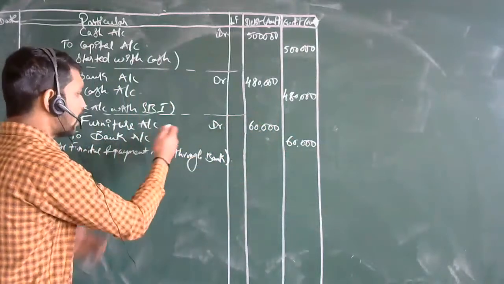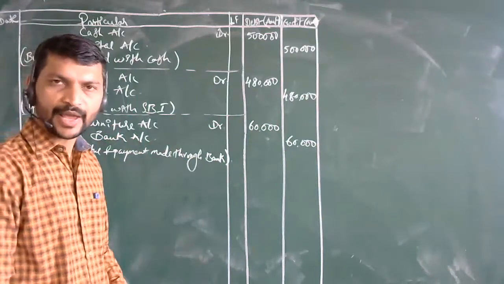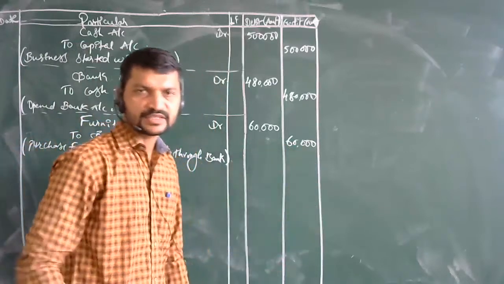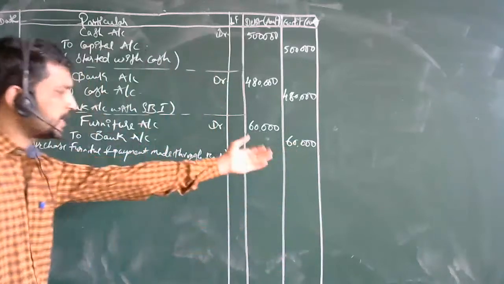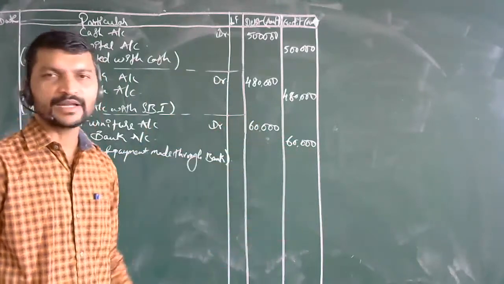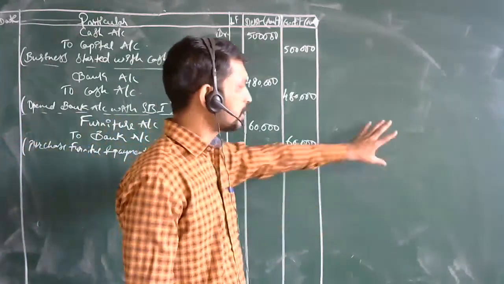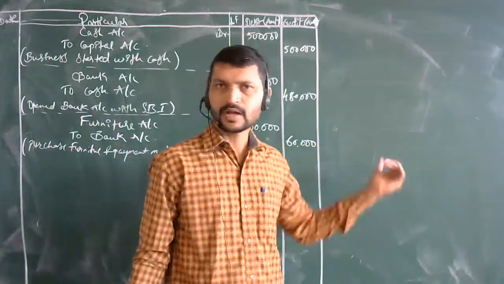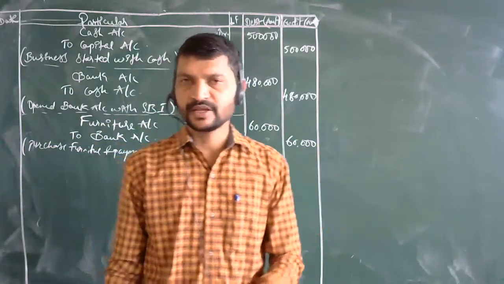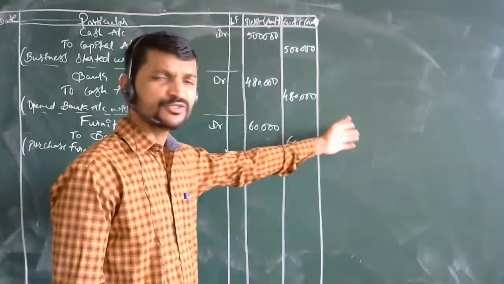And the bank, whatever cash in bank you are having, even that is an asset. In that you are decreasing the assets, which means you are going to take it on the credit side. That's it. This is the generally understandable thing here, right? Even if you want, you can draw the T-shape account, debit and credit, where you can show which has been increased and which has been decreased. It is easy to understand.